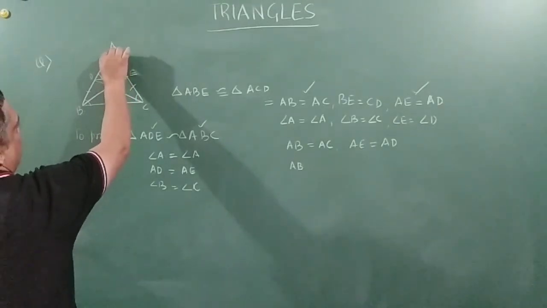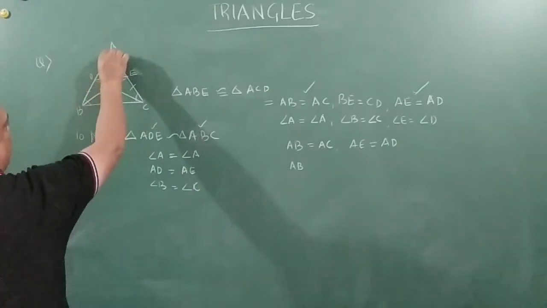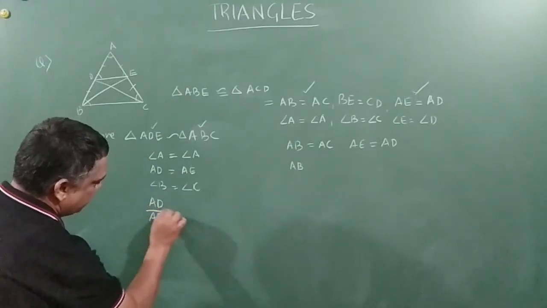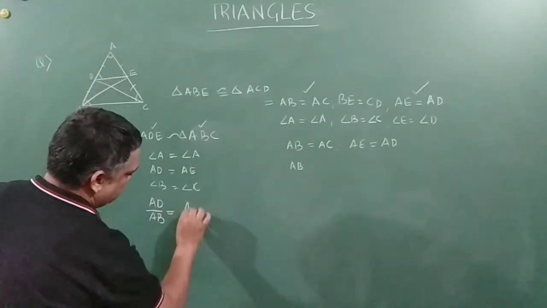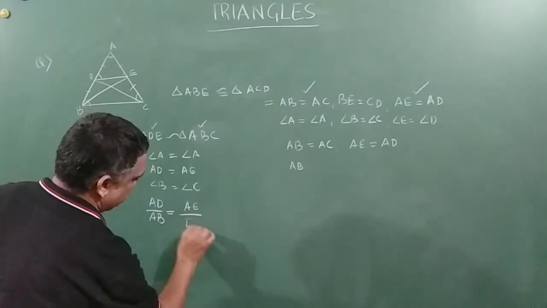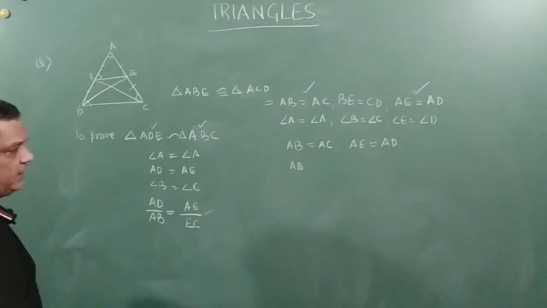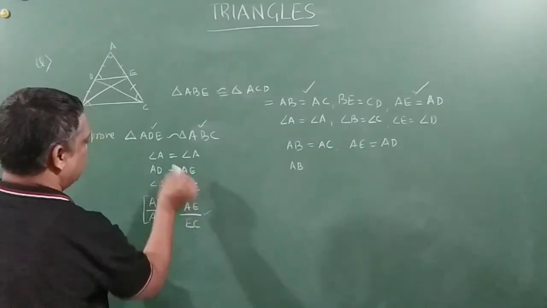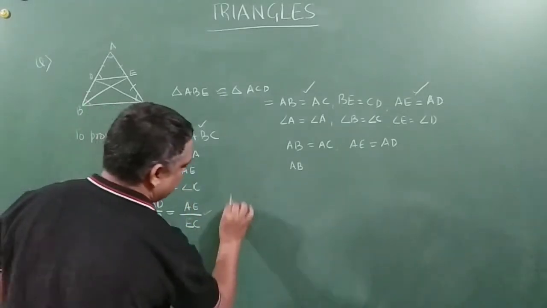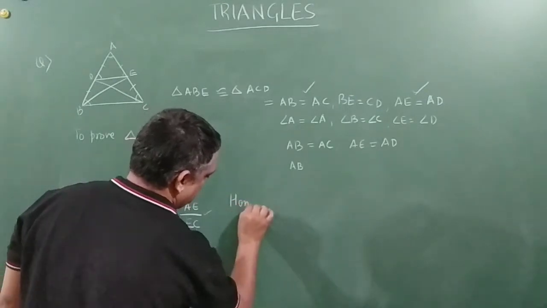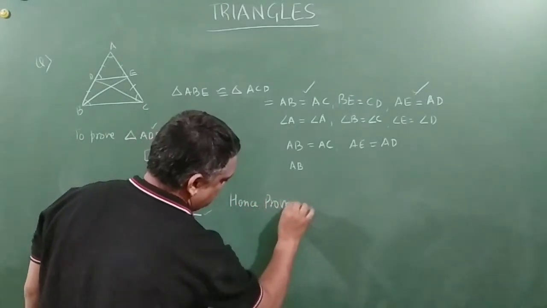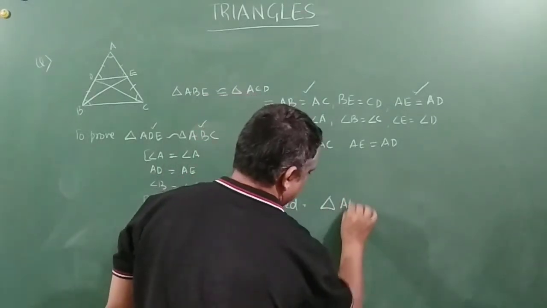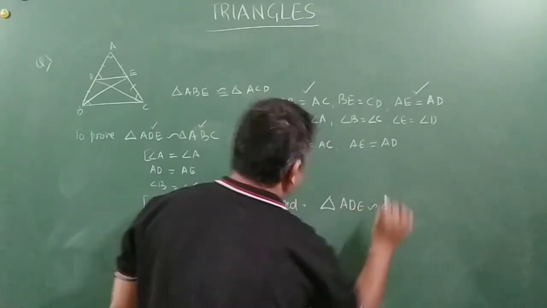This angle is common, and this side AD by AB is equal to AE by EC, right? This also can be done very easily. So using this and this, hence proved, triangle ADE is similar to triangle ABC.